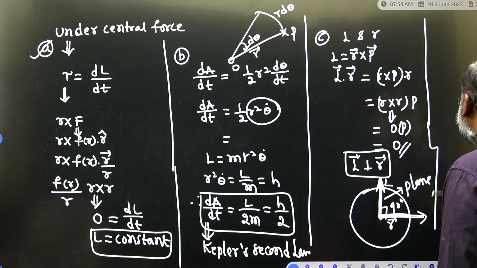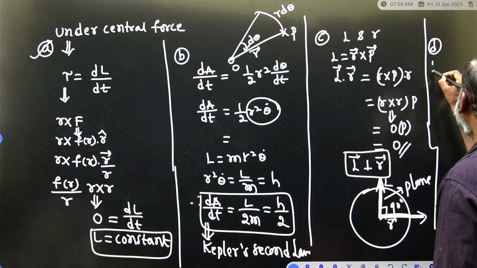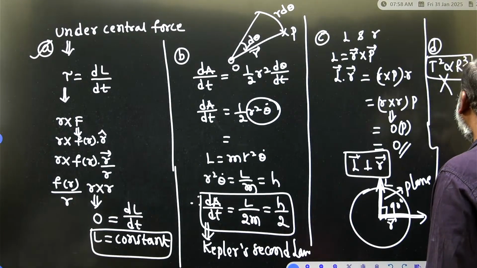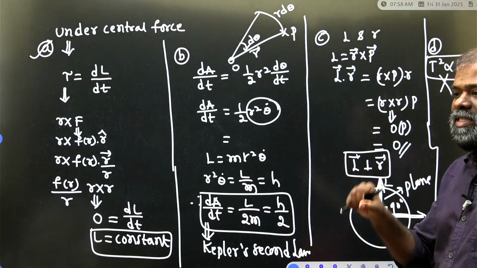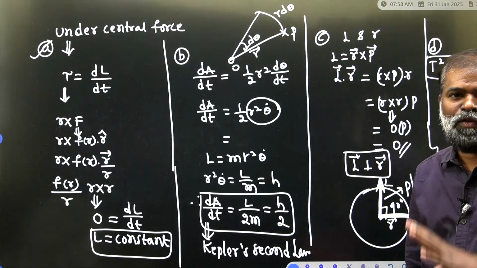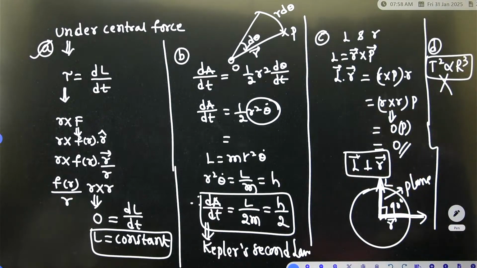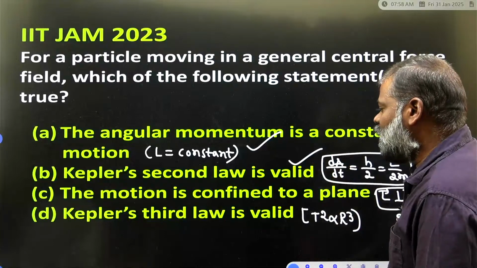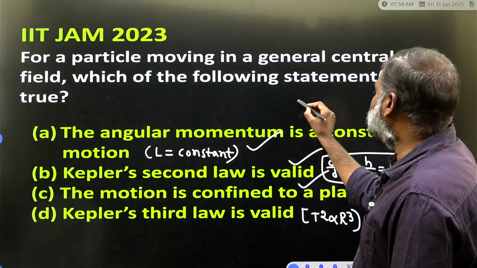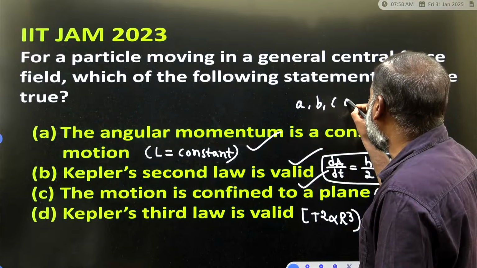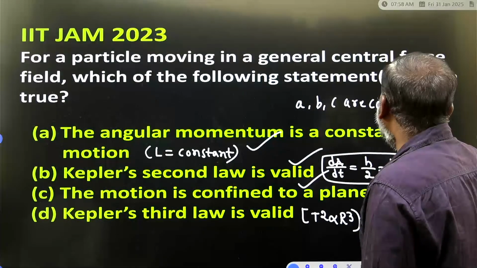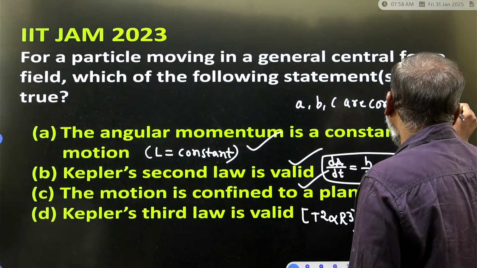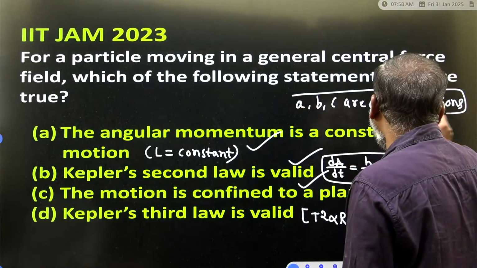Now one more thing, option D. What is Kepler's third law? T square is directly proportional to r cube. This is not concerned with the central force motion. Clear? So based on this, what we have to write? Option A is correct, option B is correct, option C also correct. So options A, B, C are the correct options. Like this you are able to find the answers.